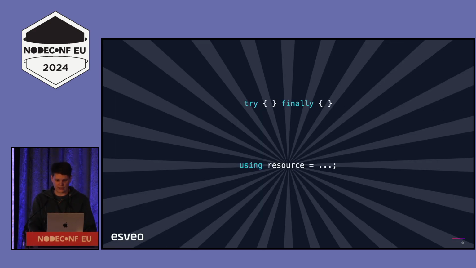So if I skip forward, we have this using resource syntax, and what you can essentially imagine this as is an alternative to const or let. It defines a variable, but rather than it just being a random variable, this is specifically a variable that will get cleaned up at the end of the scope when that variable is no longer usable. So at the end of your function, at the end of your block, at the end of whatever you've defined that in, it will get cleaned up.